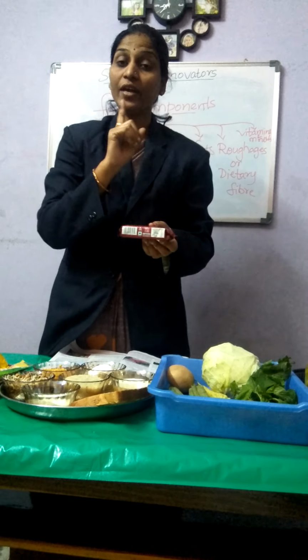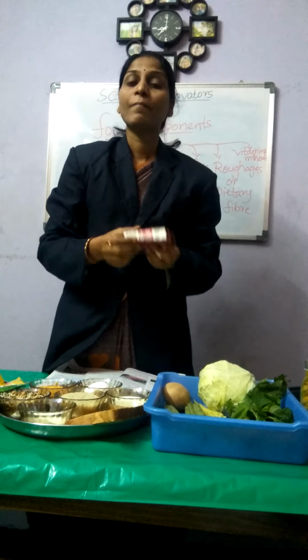And one more very important thing you have to notice: before buying any item from the general store, you have to first check the manufacturing or packing date and the expiry date of the product you are buying, because the food may become contaminated or spoiled after the expiry date.